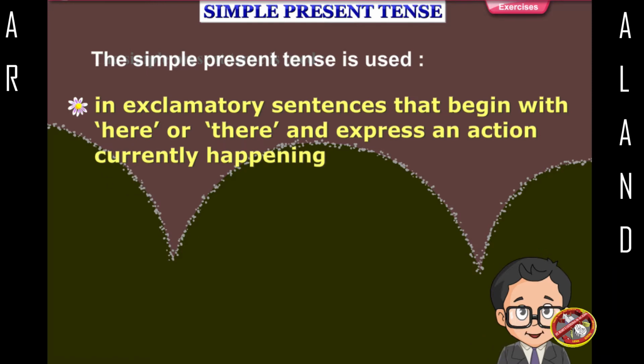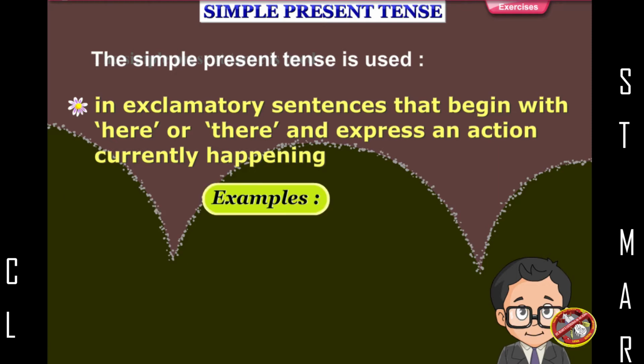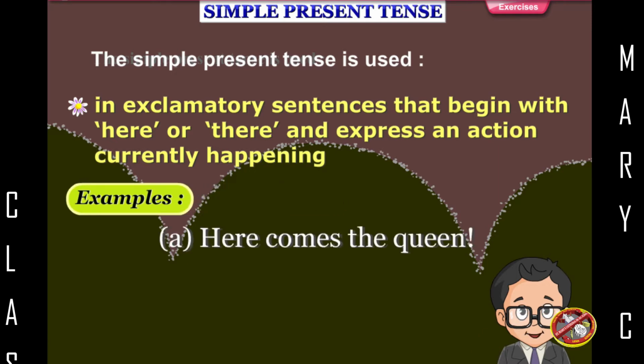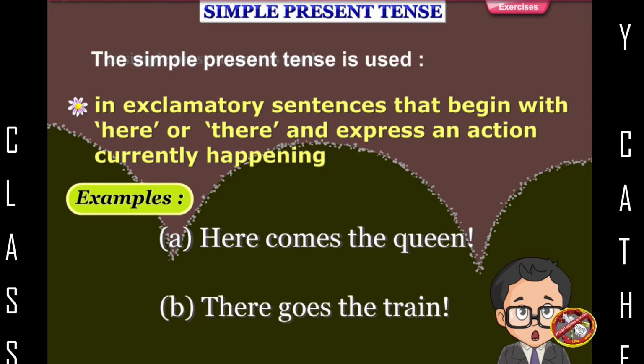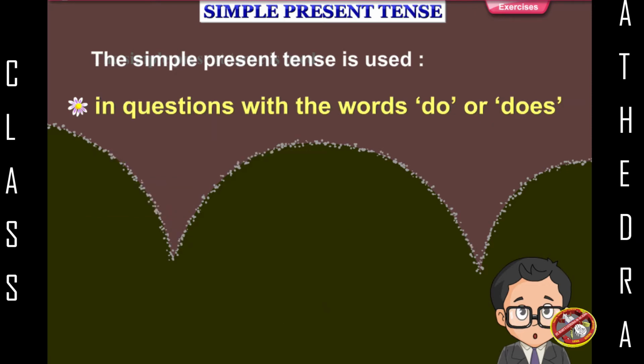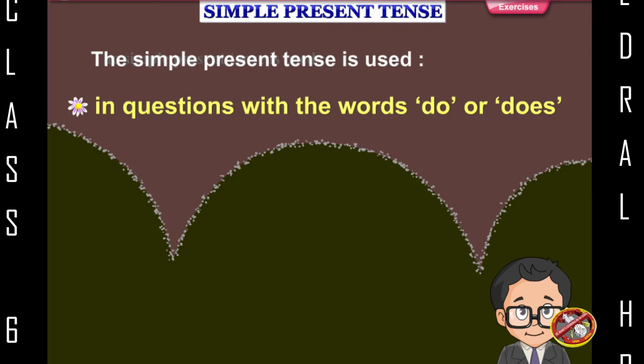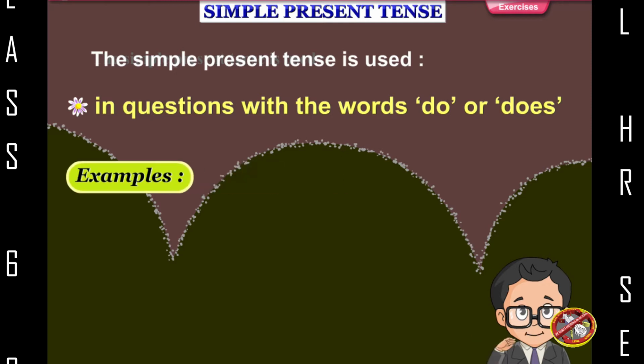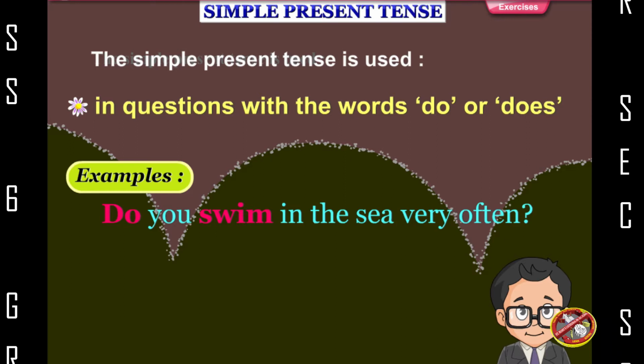In exclamatory sentences that begin with here or there and express an action currently happening. Examples. Here comes the Queen. There goes the train. In questions with the words do or does. Example. Do you swim in the sea very often?